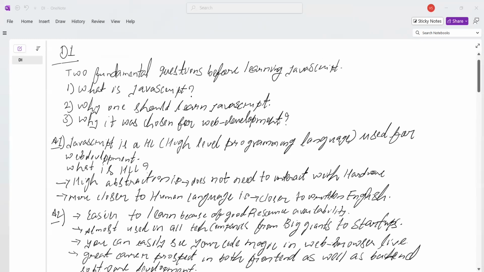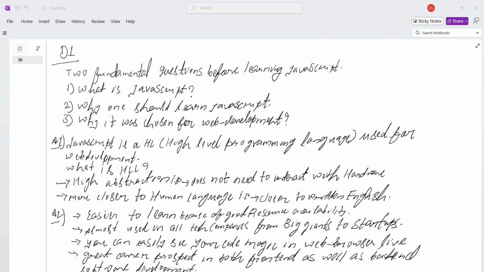The answer to the first question is that JavaScript is a high-level programming language and is mostly used for web development, in both front end as well as back end. What does high-level language stand for here? It basically means a high level of abstraction from the hardware details, and we don't have to manually manage memory, and we also don't have to know about the computer architectures and the memory registers and all those things which you used to know in assembly language programming to write a program.